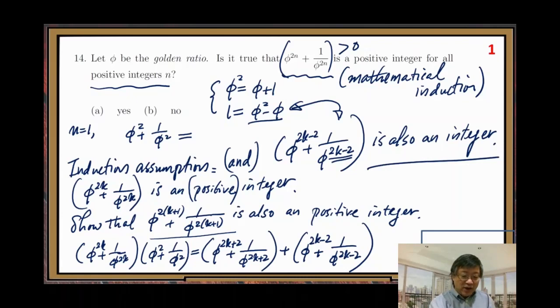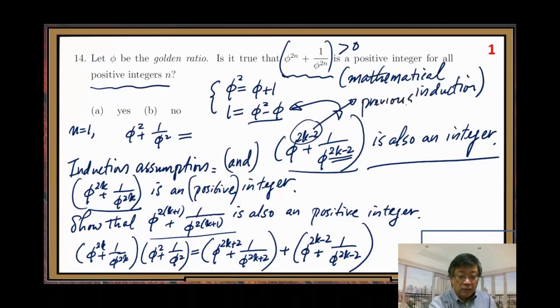Because for mathematical induction, there is a strong version. In the weaker version, we only make an assumption on one case. In the strong version, we can make more than one. So this is correct: it's an integer, and for the exponent less than that, the previous even number, it is also true.